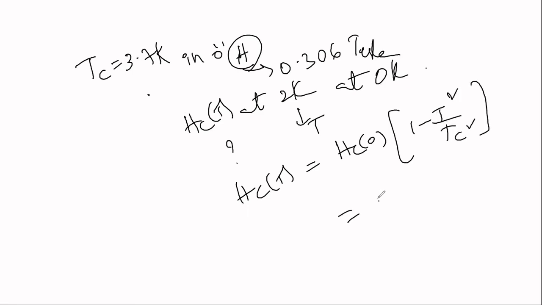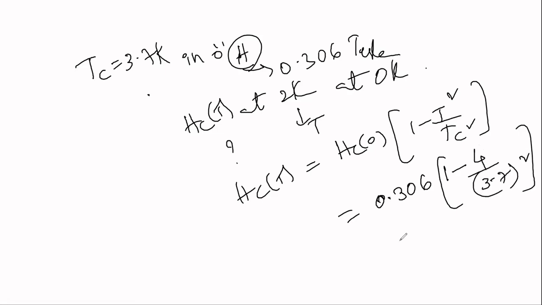What is Hc of 0? 0.306 into 1 minus, what is T square? It is 4, by Tc square, 3.7 whole square. Finally I'll get 0.0218 Tesla.